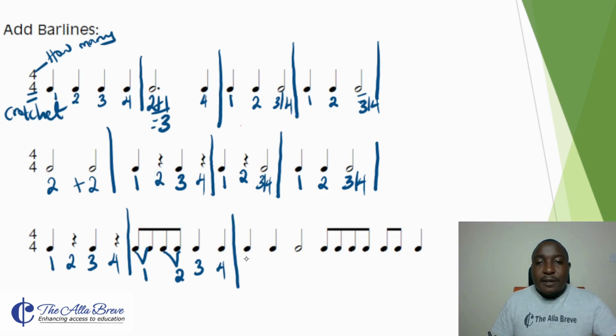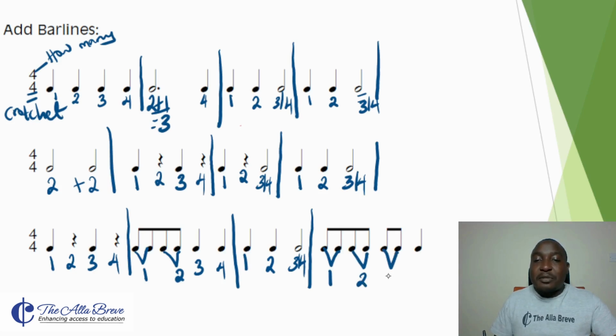Next, the first crochet, second crochet, third and fourth crochets lie on the minim. We draw a bar line over here. Lastly, two quavers make one crochet, two more quavers make the second crochet, these quavers make the third crochet, and the last one makes the fourth crochet.